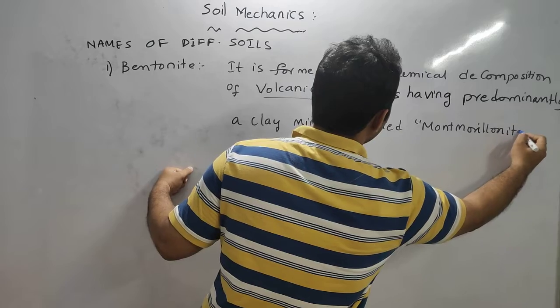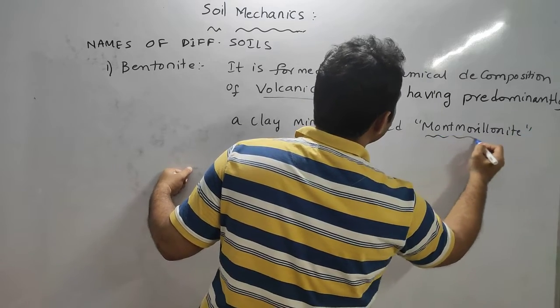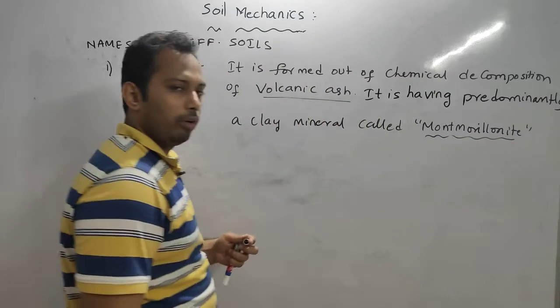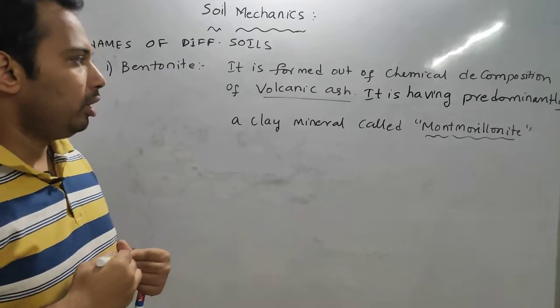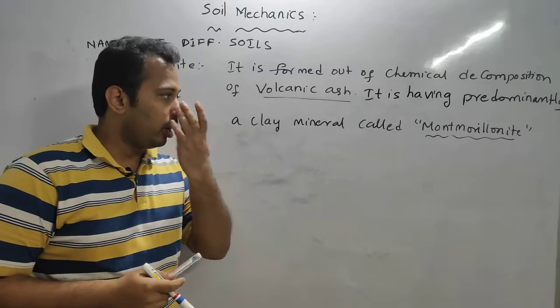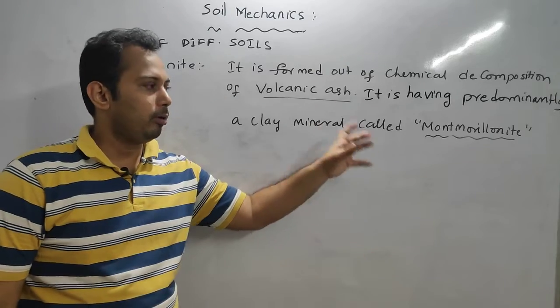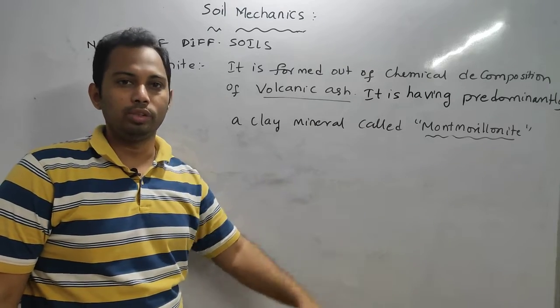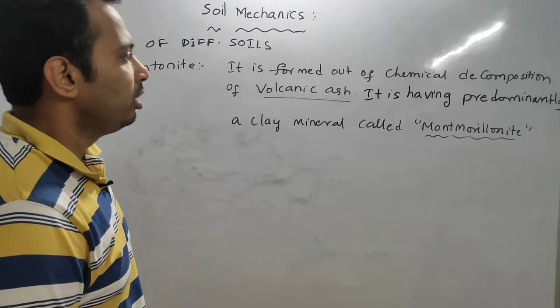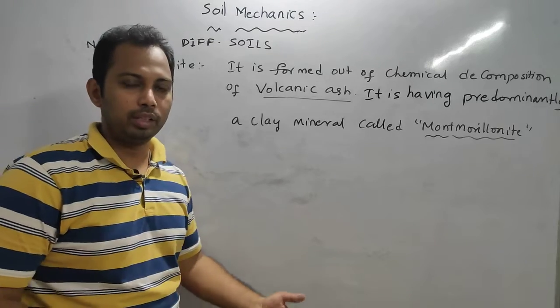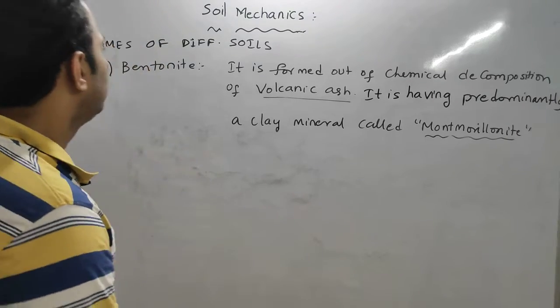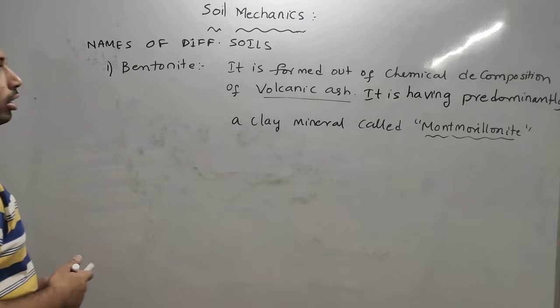See, wherever we find this montmorillonite, that soil is not suitable for foundation activity, because this montmorillonite mineral is the villain of soil mechanics. Wherever you find this montmorillonite, that is unsuitable for laying foundation, because of excessive shrinkage and swelling. So this is bentonite.